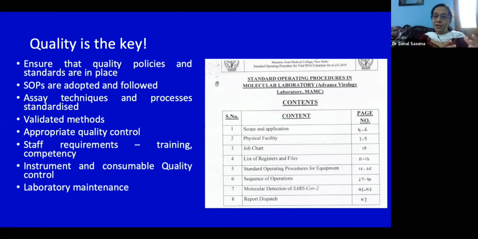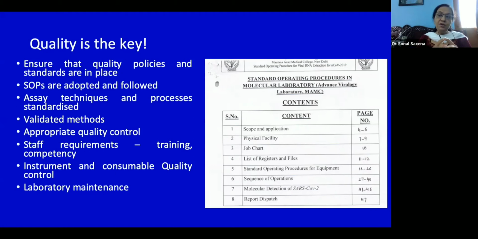If you're likely to contaminate one batch, you're likely to repeat 12 or 24. In a place like ours, which has a MagnaPure 96 extractor, if one batch of extraction fails, that means all 96 have to be repeated. That means another 2.5 hours gone. So you have to ensure that the quality policies and standards are in place.